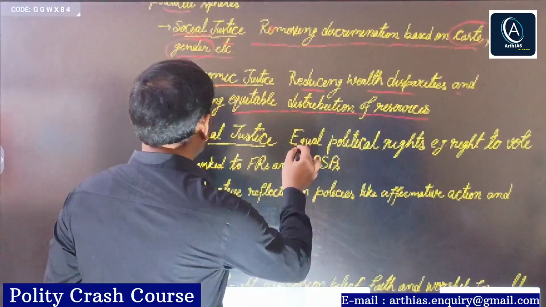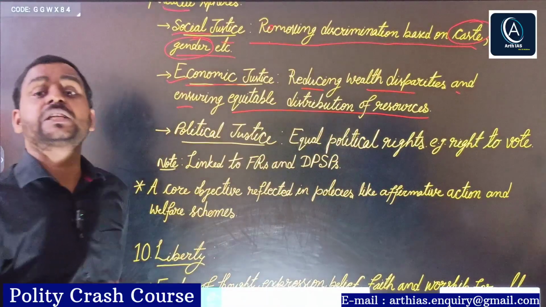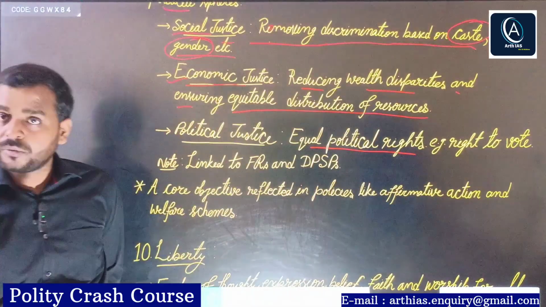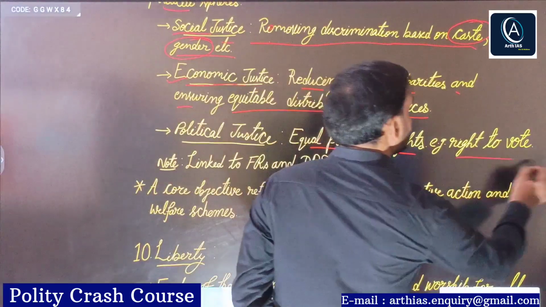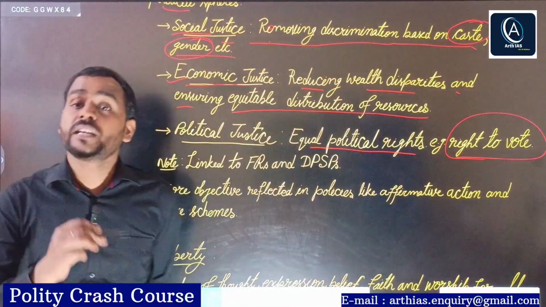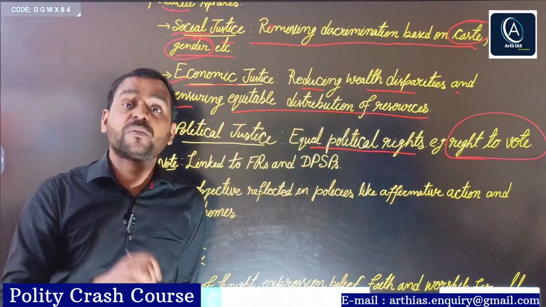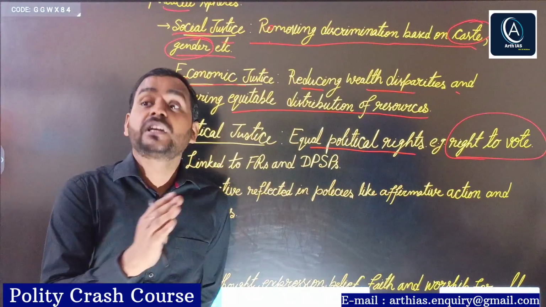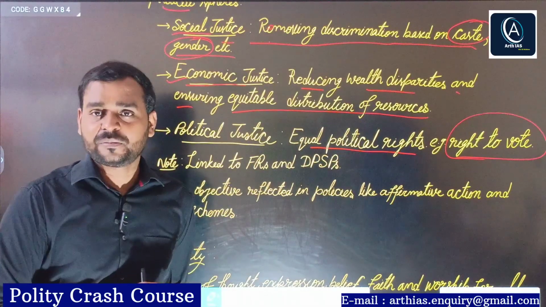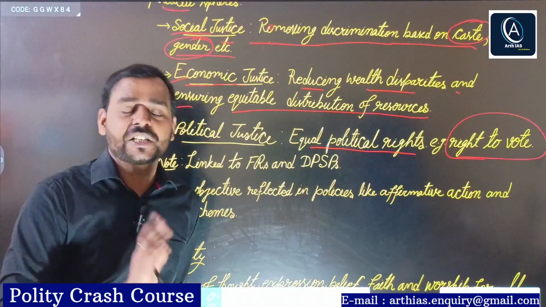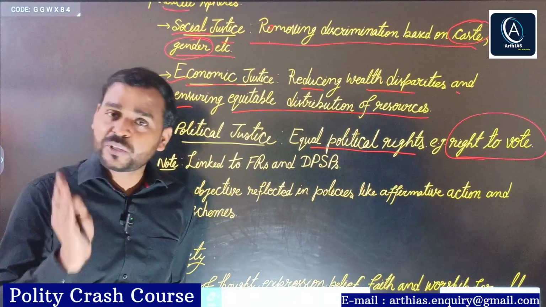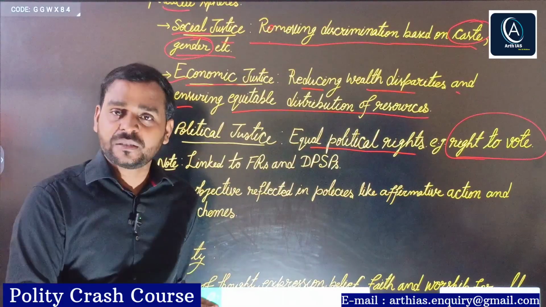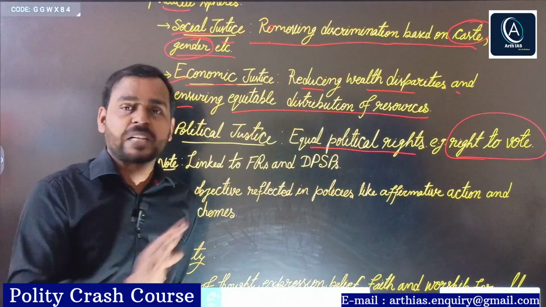Next, political justice. Obviously, very simple. Political justice means what? Equal political rights. Equal political rights means the right to each and every person in India who is 18 years or above, irrespective of his caste, gender, place of birth, or even educational status or wealth status. Whether you are rich, poor, educated, uneducated, male, female, it does not matter.